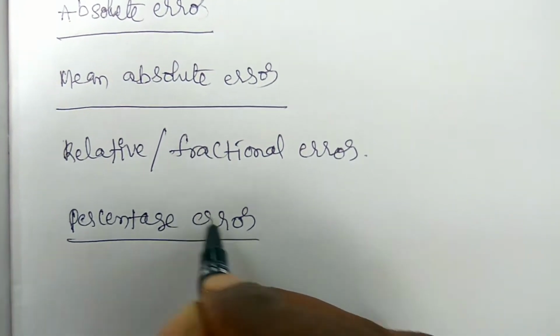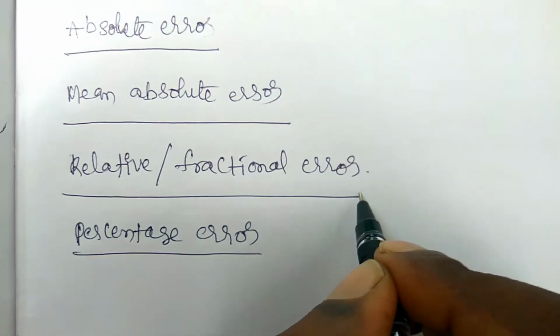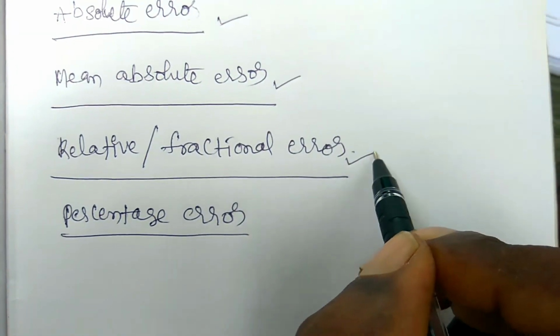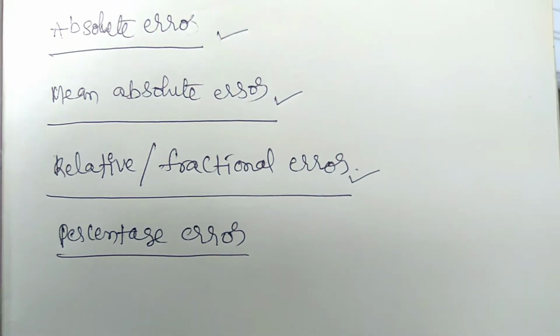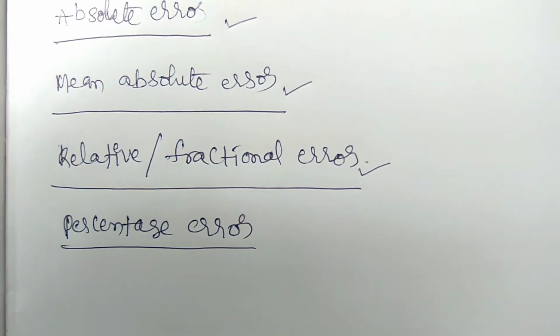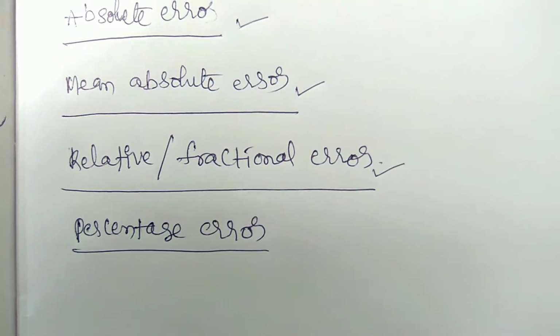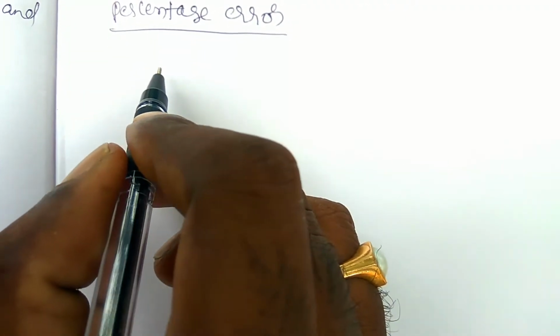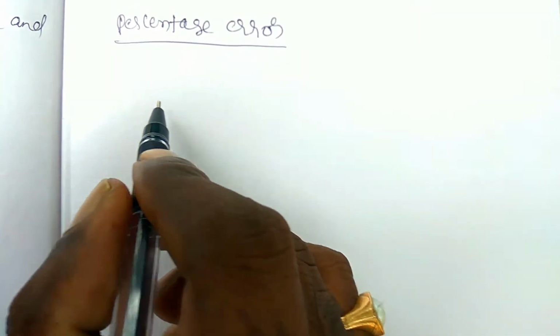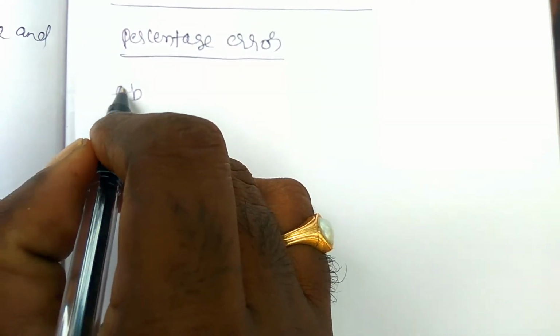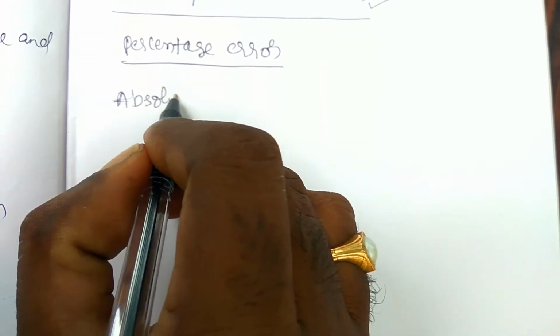So now let us find what absolute errors and mean absolute errors are, what relative errors or fractional errors are, and the percentage errors. Now we have to know about these four types of errors. Before going to know that, you should keep your notebook and note the points. At first we need to see absolute error.